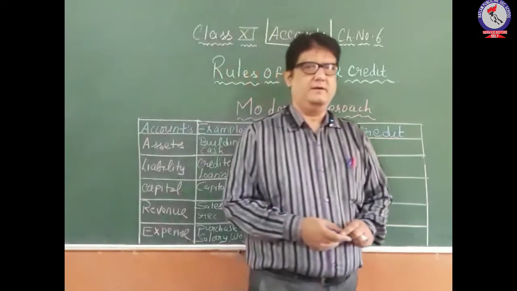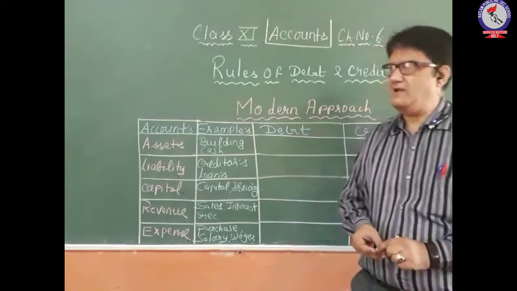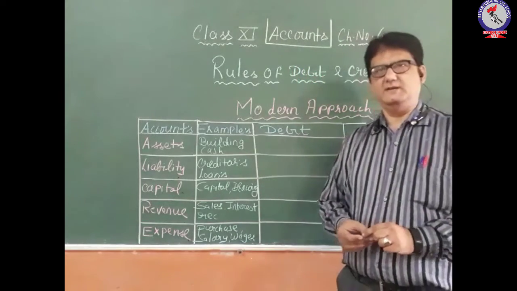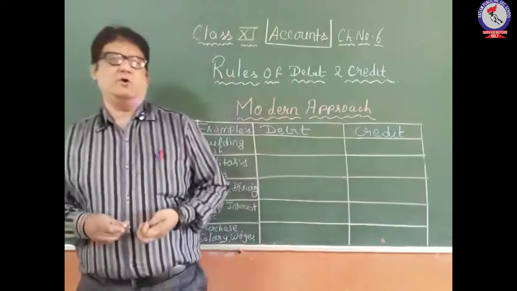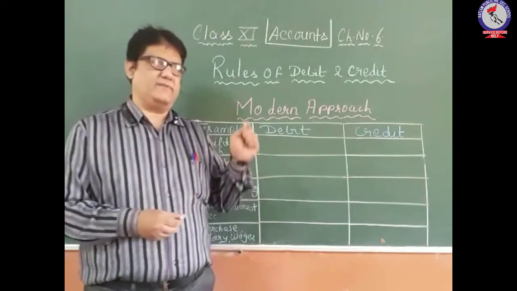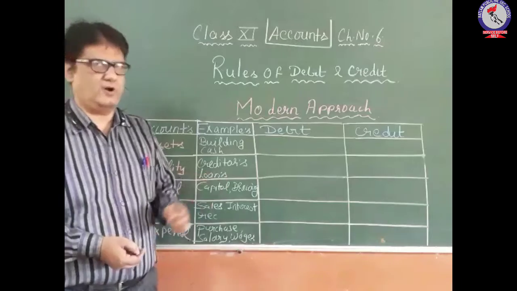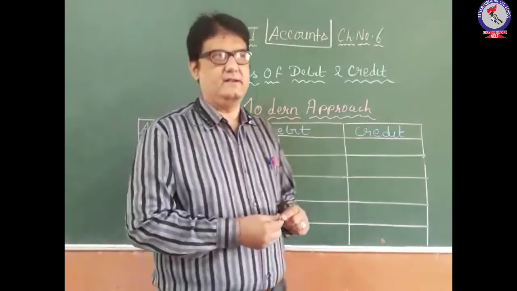Hello student. Now today in this session of class 11 accountancy, we will be going to discuss one more concept that is related with the rules of debit and credit.